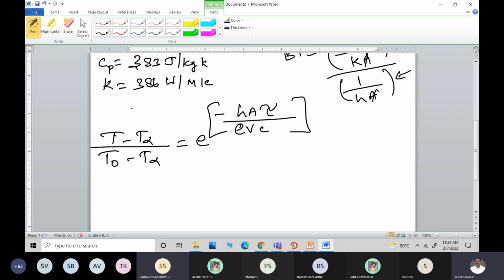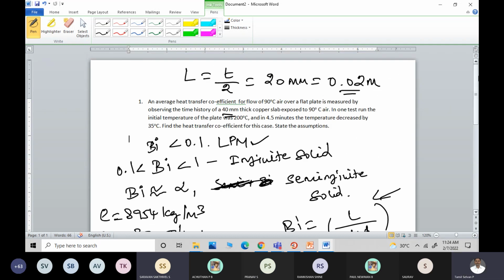Now substituting this, what is the initial temperature of the plate, T naught? It is 200. And T infinity is 90 degrees. And the temperature decreases by 35 degrees C from 200 degrees C.